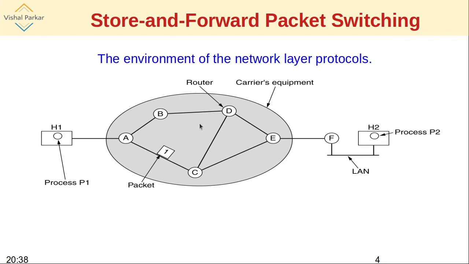Now we were actually seeing what is subnet. Now this is a part which can be categorically identified separately. So this is the carrier's equipment. This particular network is also there, which is that office LAN. So that is also a subnet, we can say.